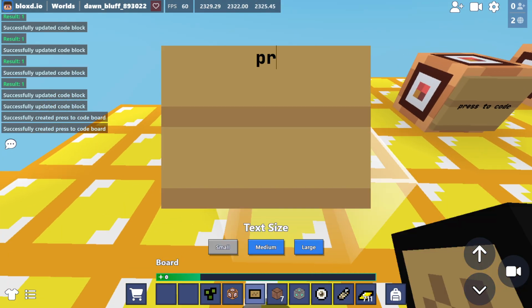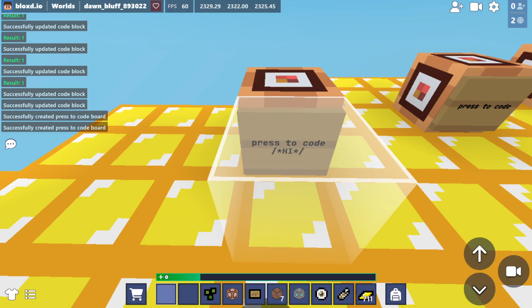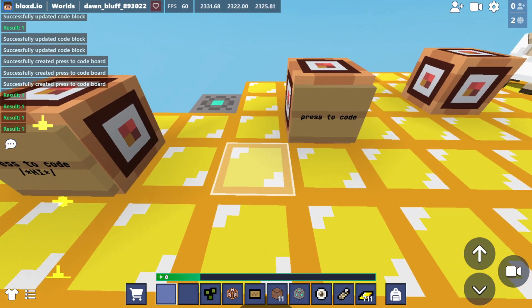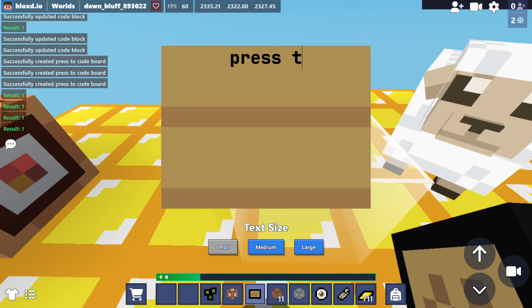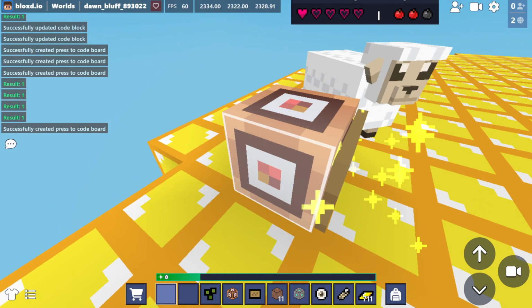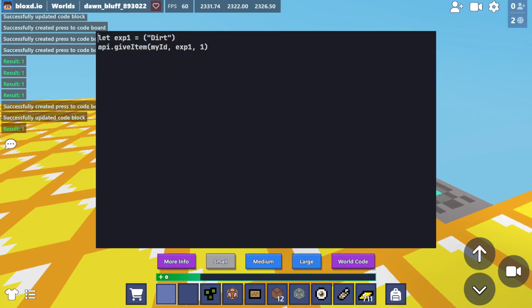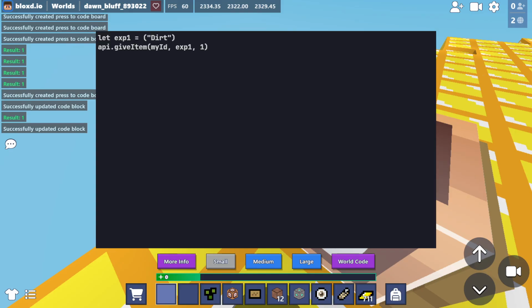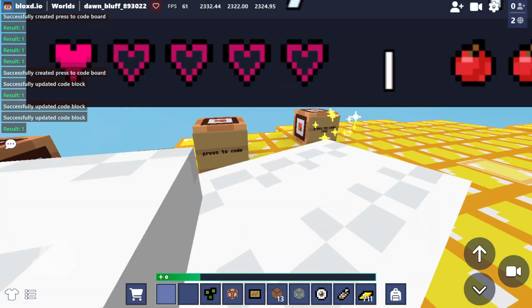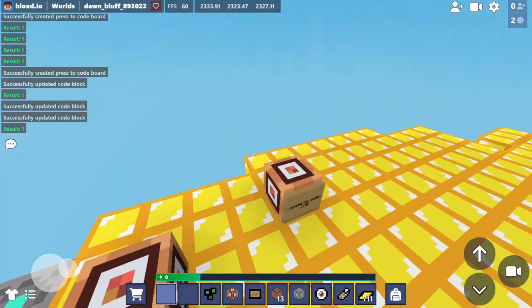Usually I do press to code like that, and it'll still work. But apparently this will also work. There we go. I didn't know it did that.